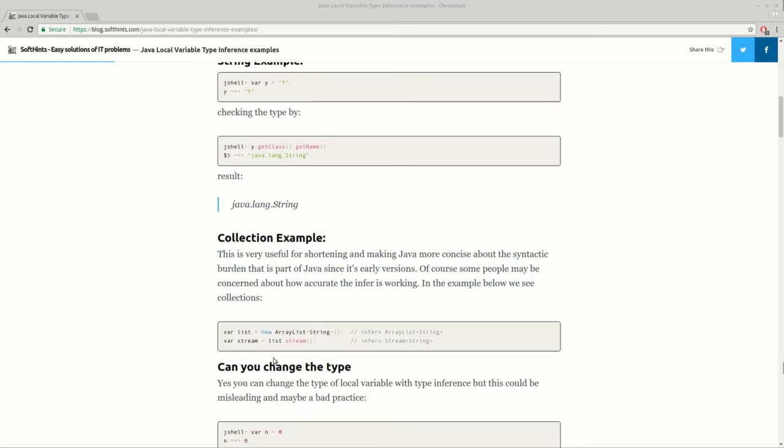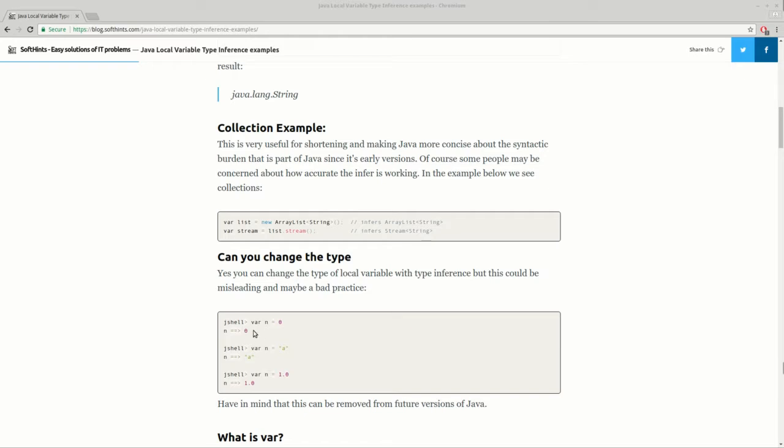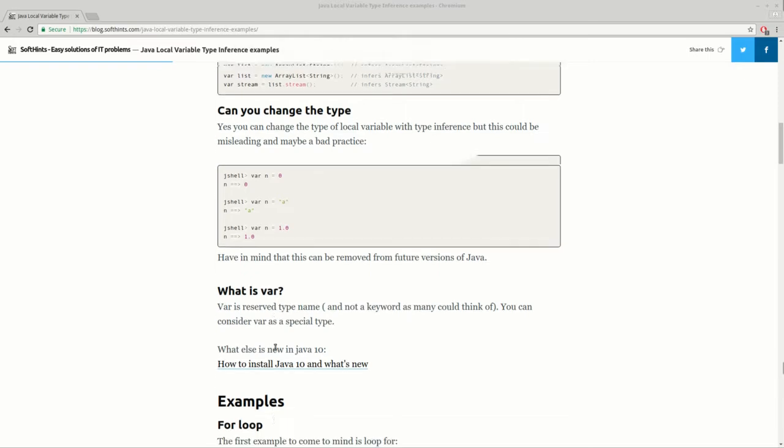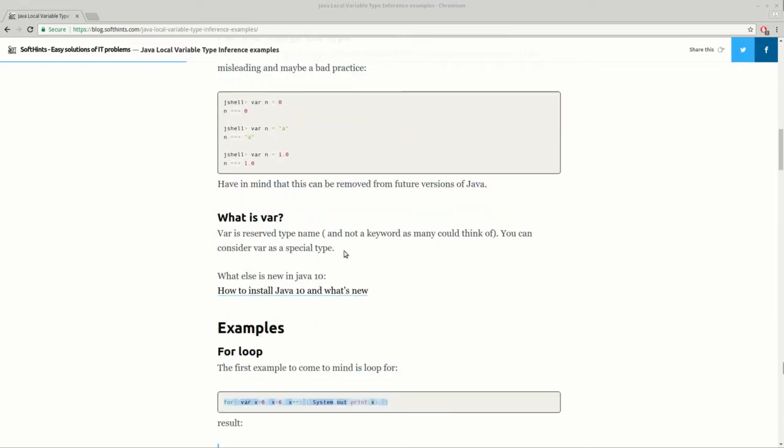But let's move further and check this feature with collections. For example, when you add a new variable of type ArrayList of strings, now it's going to infer ArrayList of strings, and the same is for streams. As we saw, you can change the type from integer to string without any errors. It's not a reserved keyword, so you can use it as a variable. You can think of it really as a special type.